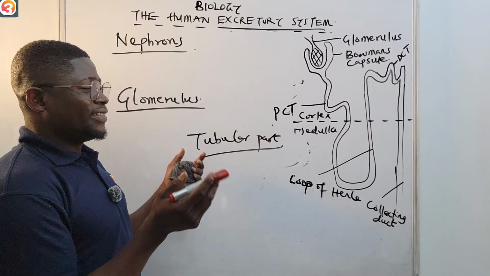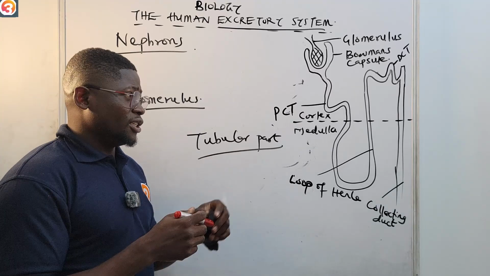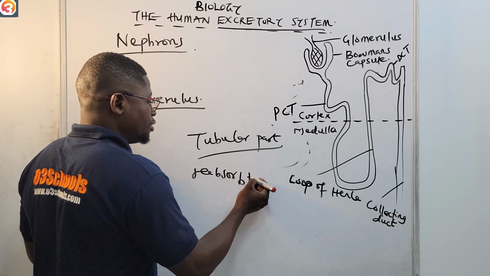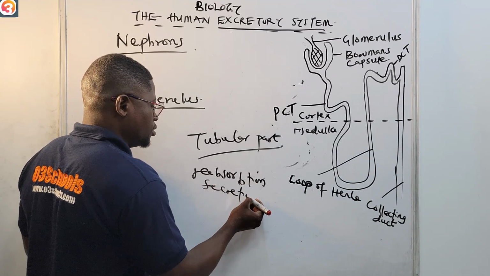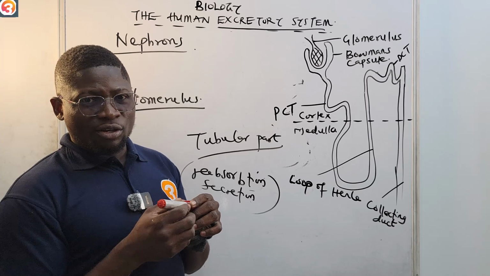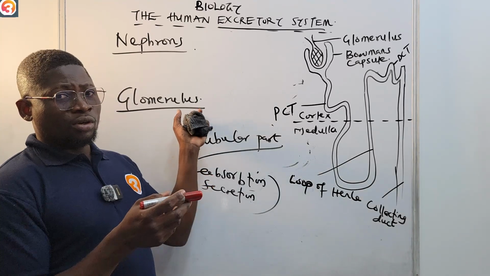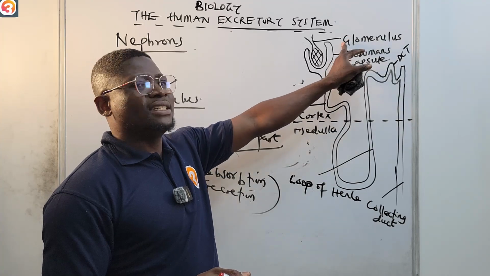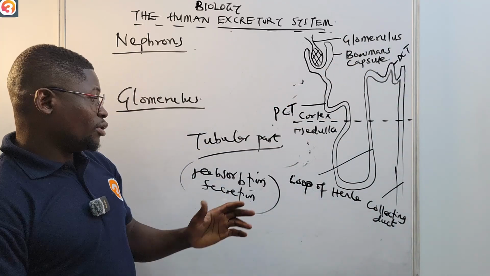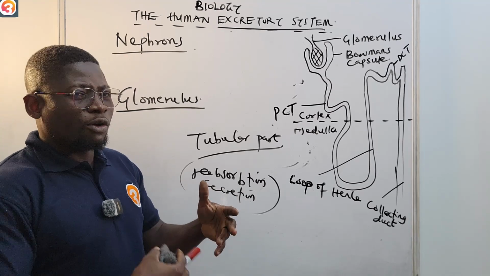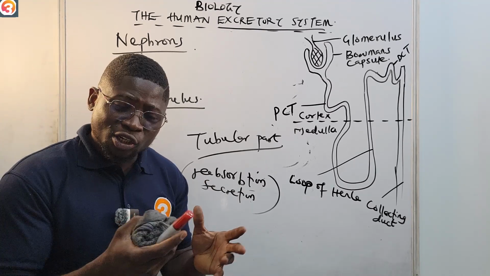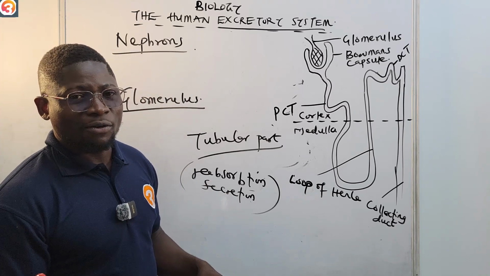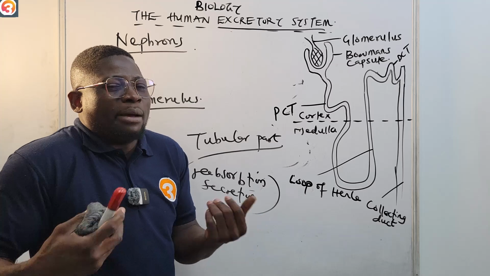After this filtration is done, in the tubular part there is something I call reabsorption, and secretion. So there are three main processes. There's glomerular filtration, which happens in the Bowman's capsule, because the glomerulus is sitting on it. Then we have tubular reabsorption. When you filter, the ones that you don't need go to one side, and the ones that you need go to the other side. The ones that the body needs are reabsorbed into the body.